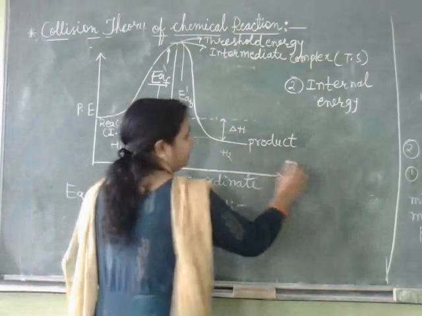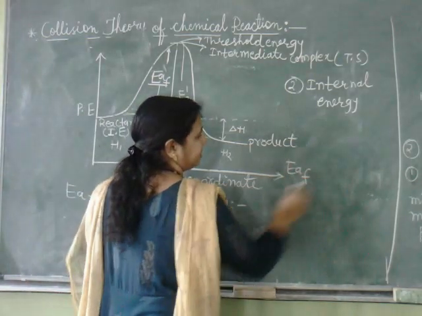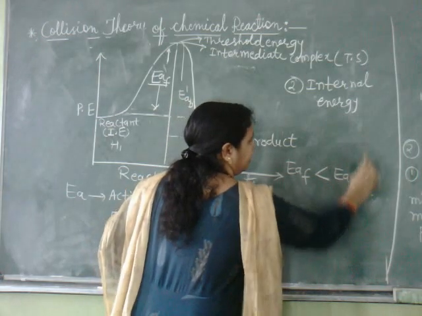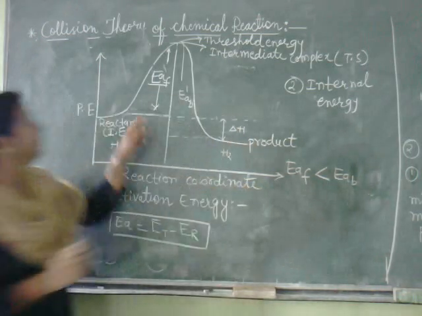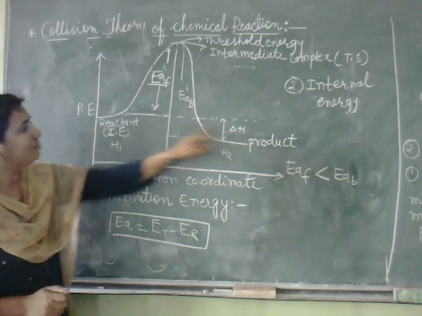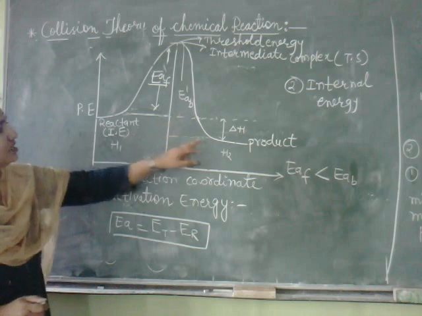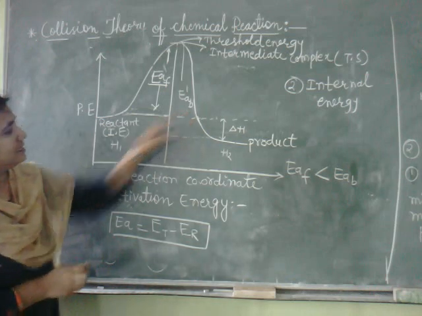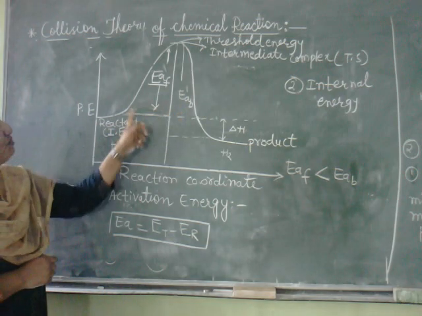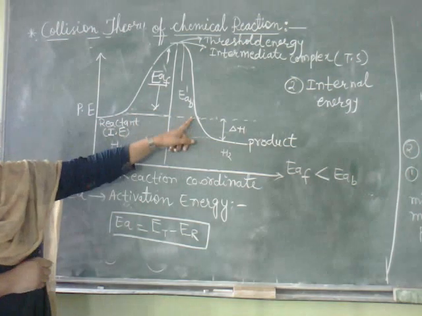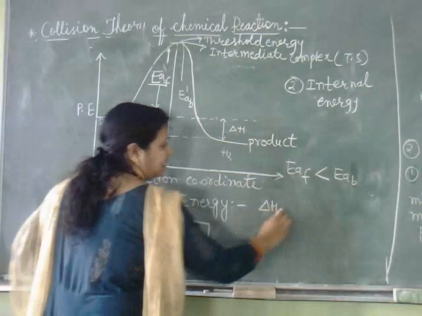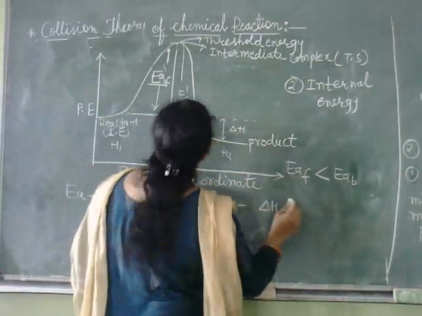So delta H is nothing but the difference between the activation energy of the forward reaction and the backward reaction. So we can write delta H here.